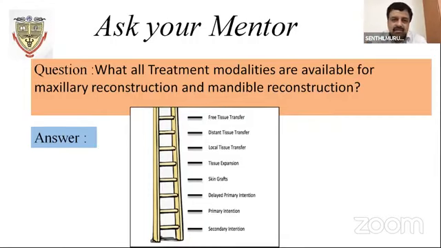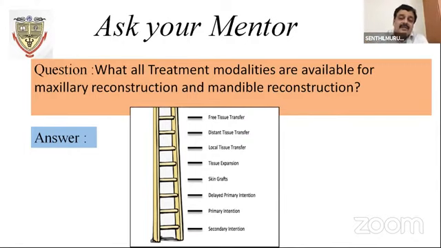Maximum 2 hours, you have to finish it. So with a free tissue flap, if you pull out one brick, the whole wall will collapse, isn't it? Like that, every step is very important when you take a free flap into account. So if that goes for a flaw, then you go for the other layers. You can go for pedicle flaps if that goes.